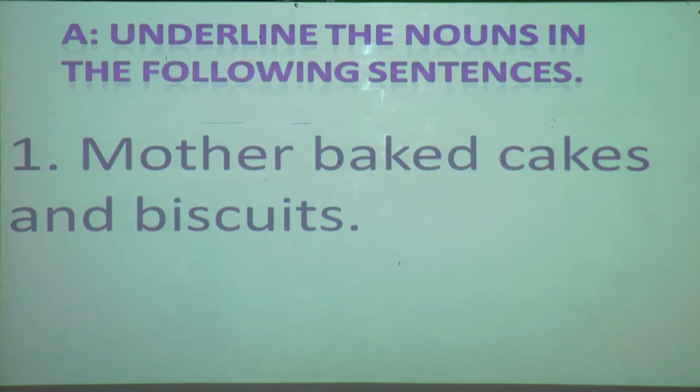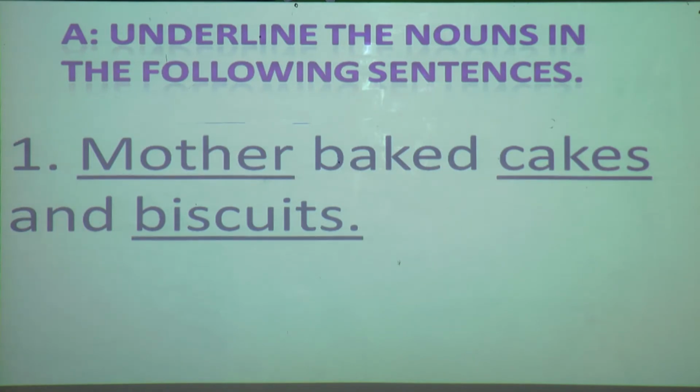So what is the first sentence? Mother baked cakes and biscuit. So what is the answer according to you? Yes, mother. Mother is the name of a person. Cakes, thing, and biscuit, thing. So what are the nouns over here? Mother, cakes and biscuit. It will take a second to underline.